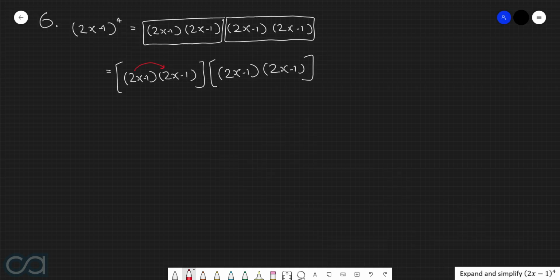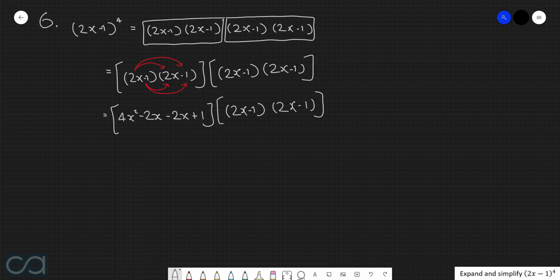So it's going to be 2x by 2x, 2x by −1, −1 by 2x, and then −1 by −1. In doing so, we get 2x by 2x, which is 4x², 2x by −1, which is −2x, −1 by 2x, which is −2x, and then −1 by −1, which is +1. For now, I'm just going to keep this second bracket exactly as it is, and I'll explain why in just a short moment. With this first square bracket, we can now collect some like terms. We've got −2x here and −2x here. So this first expansion simplifies down to 4x² − 4x + 1.